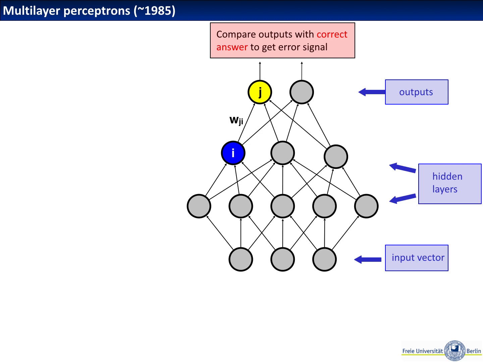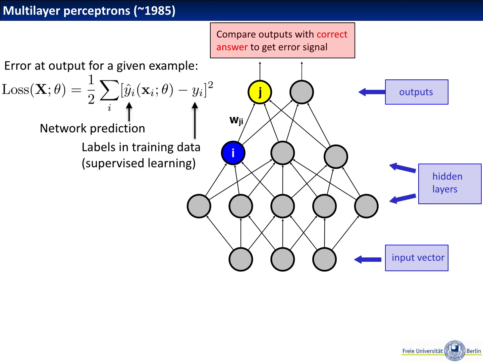So we are in the regime of supervised learning here. We have defined inputs, we have defined output labels, and we make predictions using a neural network and compare the predictions with the given labels. We compute a loss function, and now we want to minimize this loss function. In this example, the loss function is just the mean square error, so it's the sum over the differences of the prediction and the given label squared.